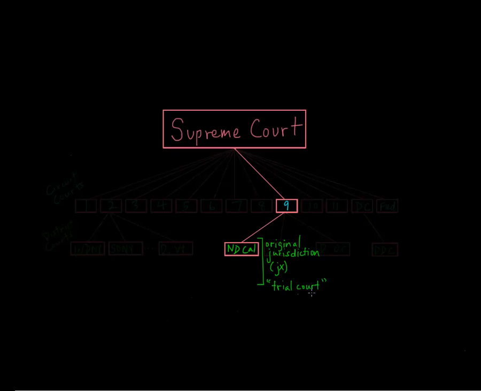A trial court is what we usually see on TV. It's the court that most people typically think of when they think of court, with juries, witnesses, attorneys making objections, and things like that. Now, there are a couple of things that happen in the trial court. The trial court does two main things. The first thing that the trial court does is it answers questions of law.